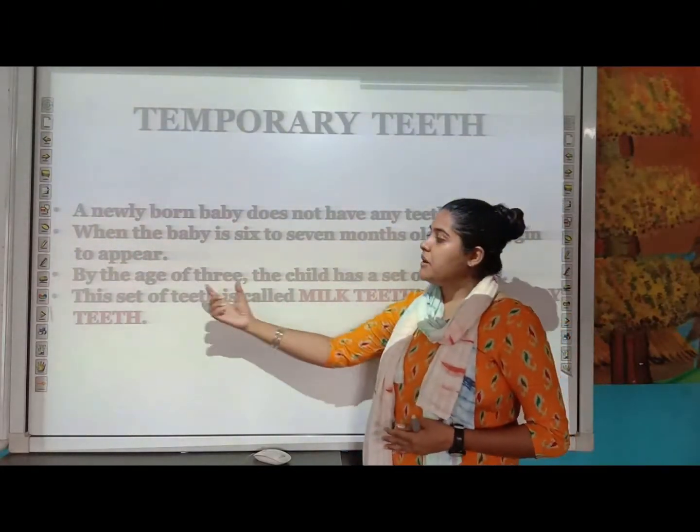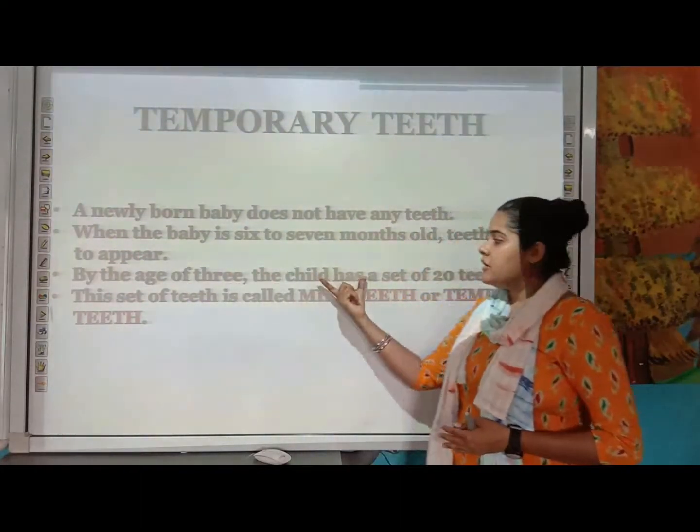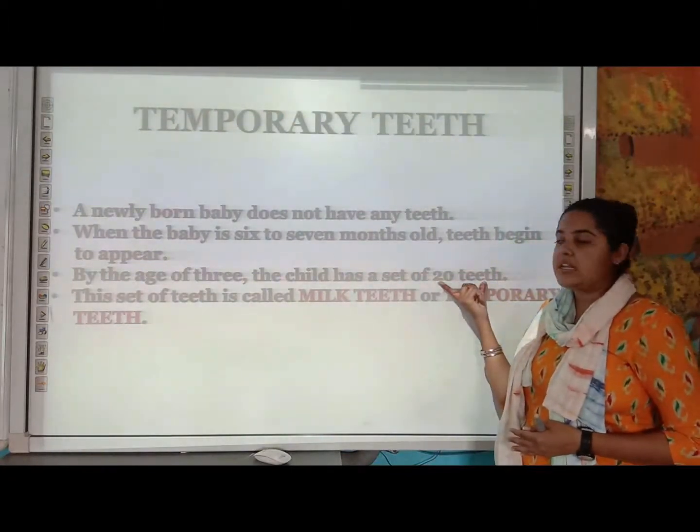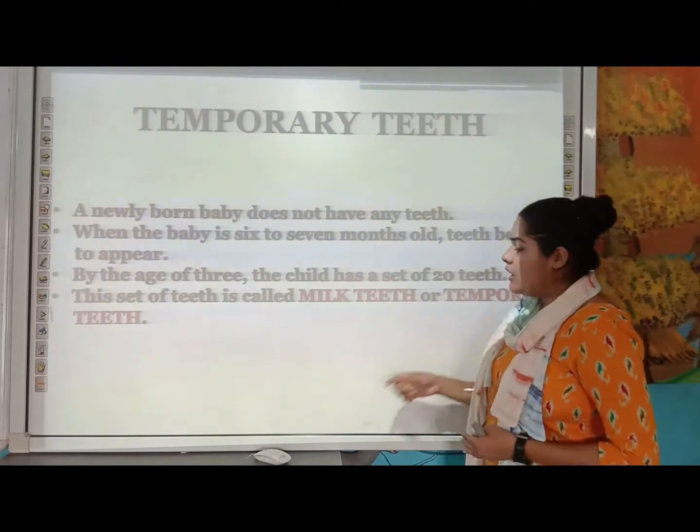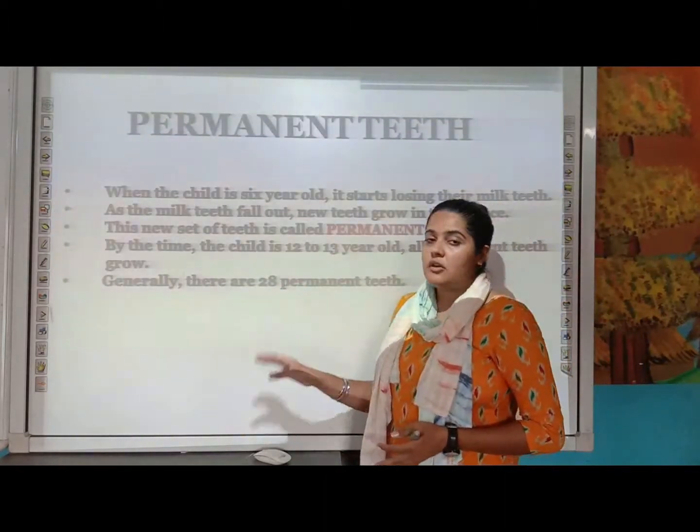So you must remember that by the age of 3, the child has a set of 20 teeth, and these 20 teeth are called milk teeth or your temporary teeth. The next is your permanent teeth.